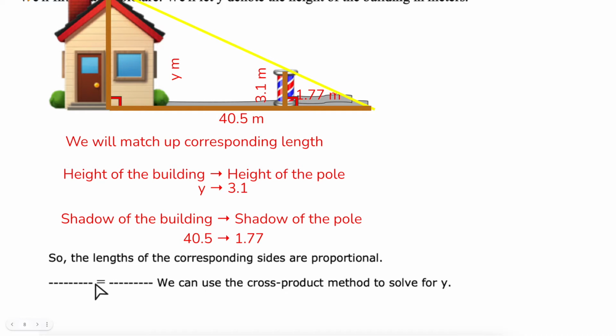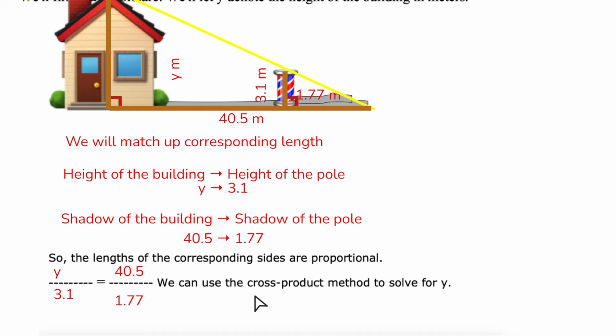So we can actually start to write that out. I have the height of the building and the length of the building shadow. So the building numbers are on the top of my proportion. On the bottom of my proportion is going to be the pole. You have to make sure that you're separating that out. You can think of it as height to height, shadow to shadow, or building to pole. It just depends on how you separate that out in your mind. But the height of the pole is 3.1, and the shadow of the pole is 1.77. So here I have my proportion set up, just like I did on that last one.